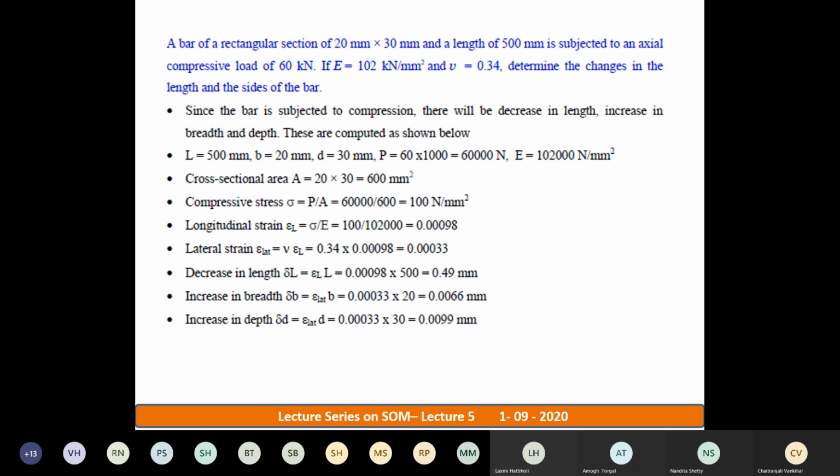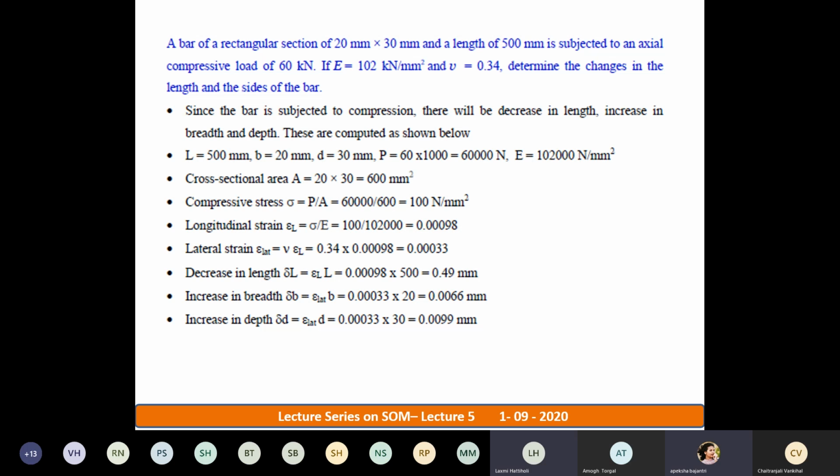So longitudinal strain epsilon L is equal to stress divided by capital E, because we know that Young's modulus capital E is equal to stress divided by linear strain. So it is 100 divided by capital E. You will get it as 0.00098. Is this understood to everyone? Longitudinal strain calculation. Yes, ma'am.